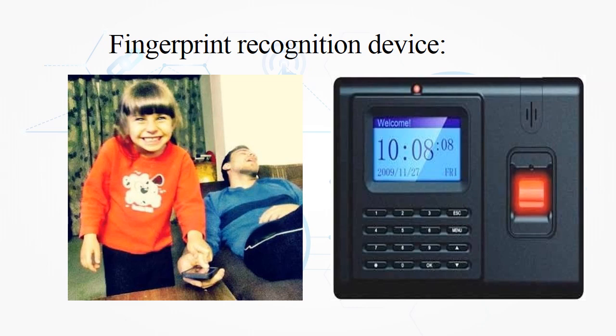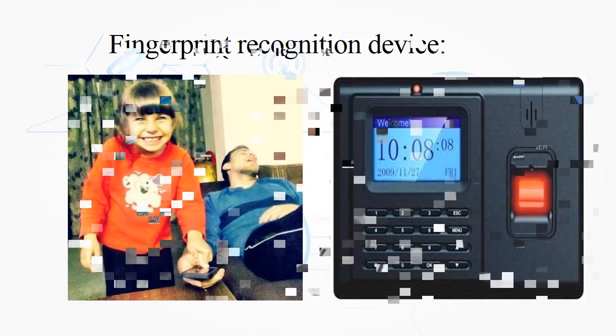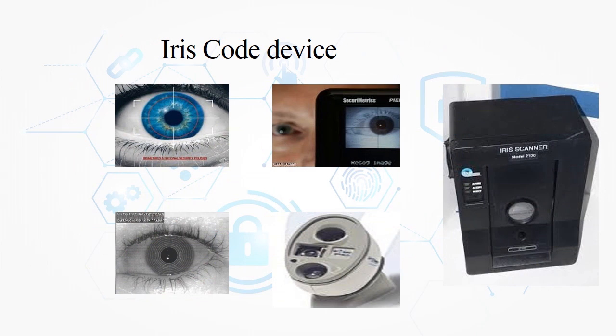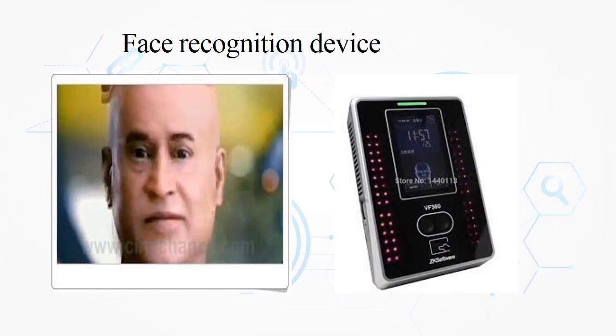Like in fingerprint recognition, this device is used for fingerprint recognition, and it uses an automated method of recognition of a person based on the unique physical characteristics of a person, fingerprints, because each person has a unique fingerprint. Iris code device. It scans the user's eye, identifies its iris pattern, converts it into a short digital code, the iris code, which is then checked against the one stored.